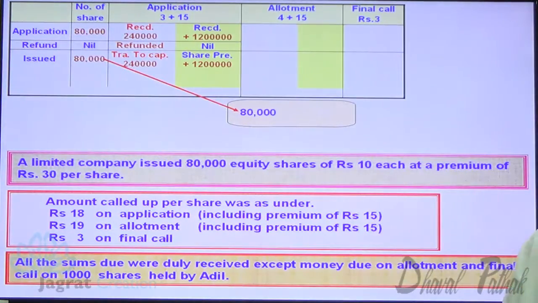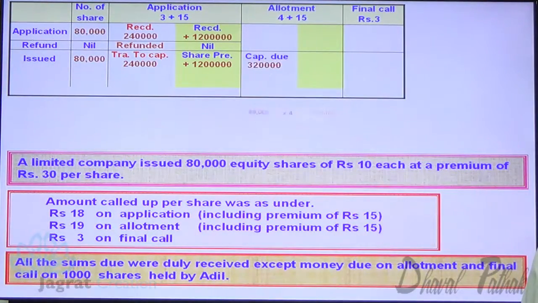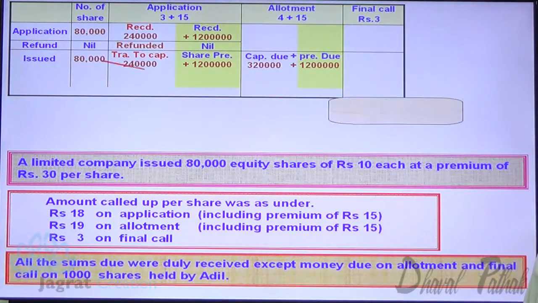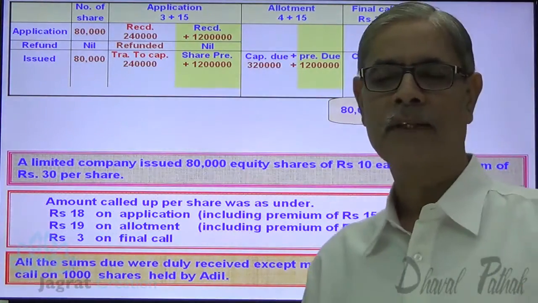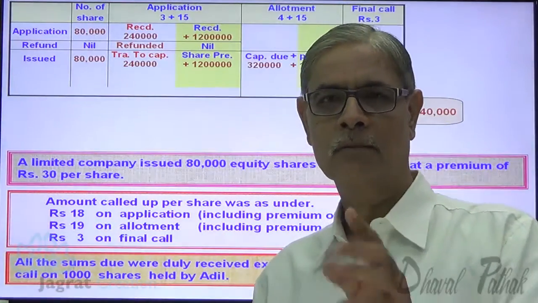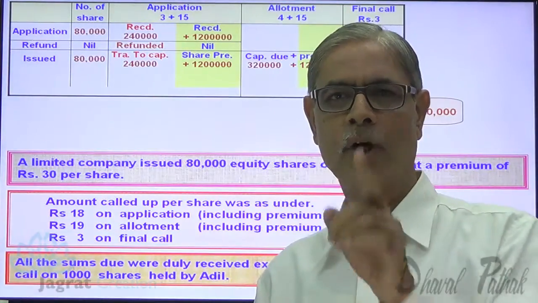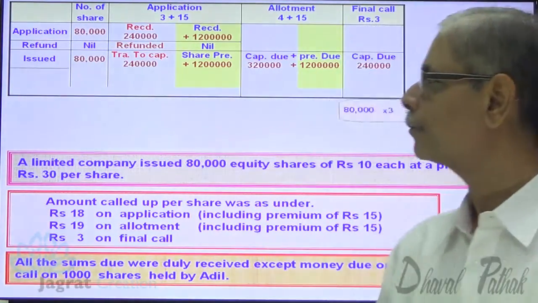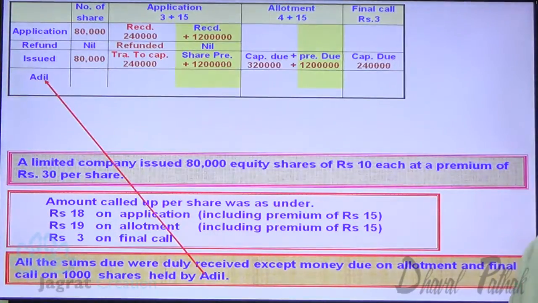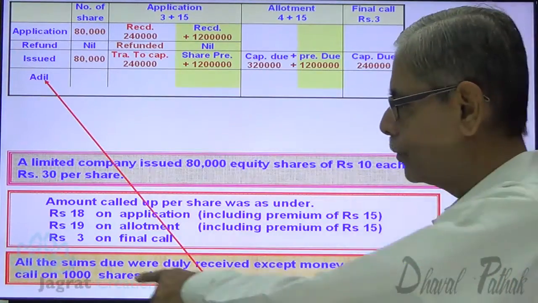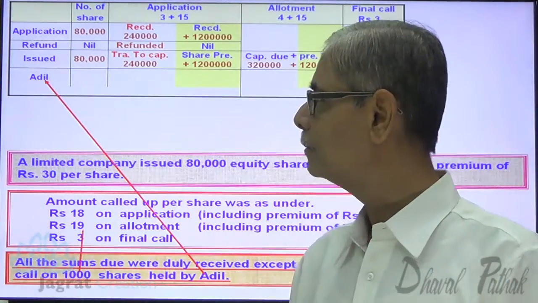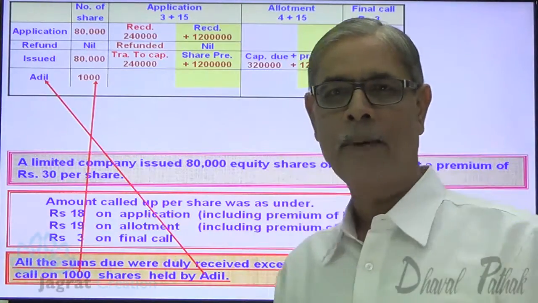Now capital due on allotment, security premium due on allotment, capital due on final call. This is the amount that gets due on allotment being demanded and on final call being demanded. Now one of the shareholders, Adil, who was given 1,000 shares, has not paid allotment.